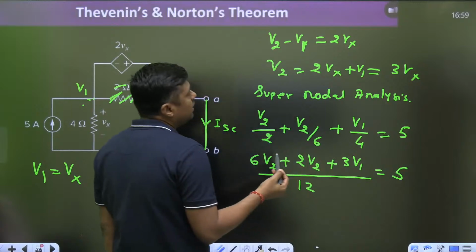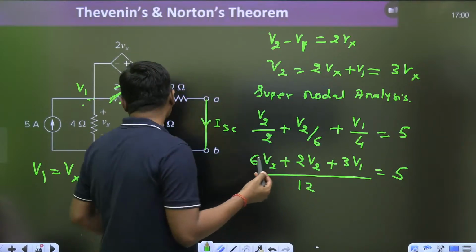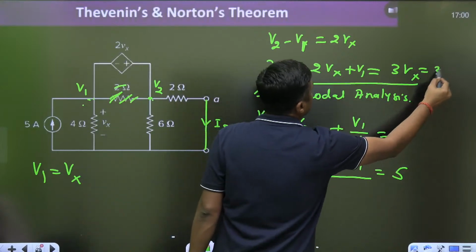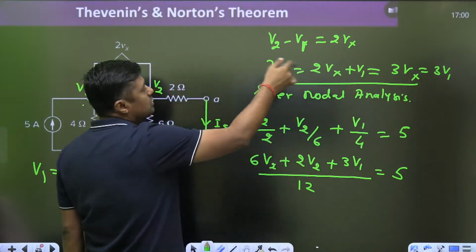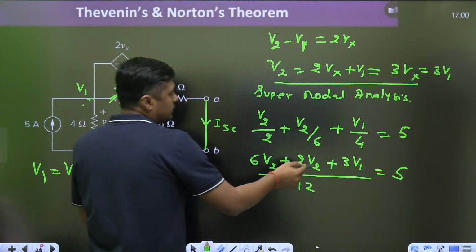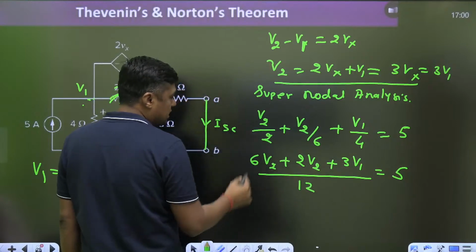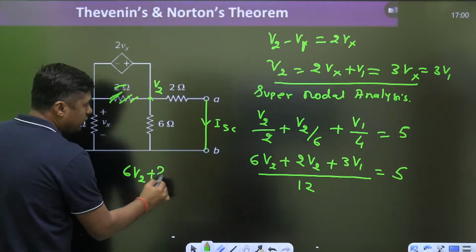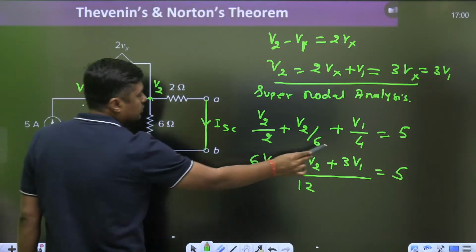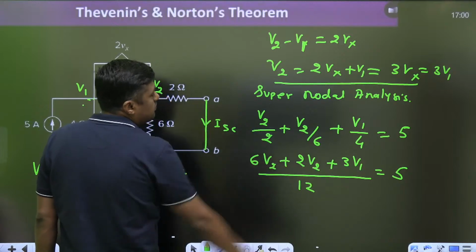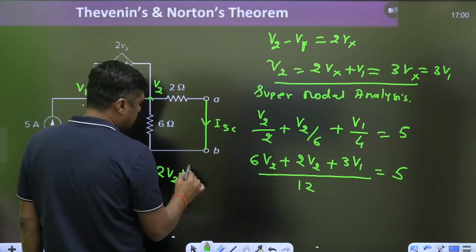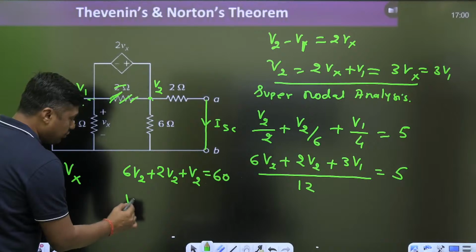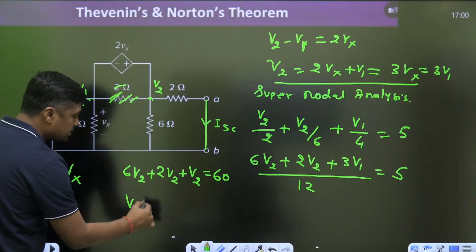What is the relation between V1 and V2? V1 is nothing but Vx. So 3V1, what is the V1 equal to? V2 by 3. So you can write here V2 by 3. So 3 cancel. So this will become 6V2 plus 2V2 plus V2 by 3, so 3 cancel. So V2 is equal to 60. What is the V2 equal to? 6 plus 2, 8 plus 1, 9. So 60 by 9.